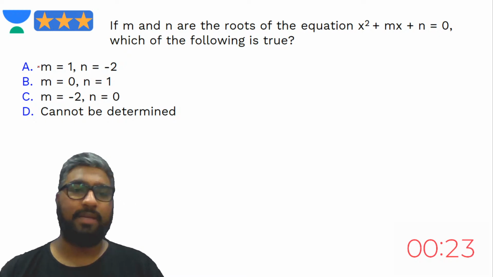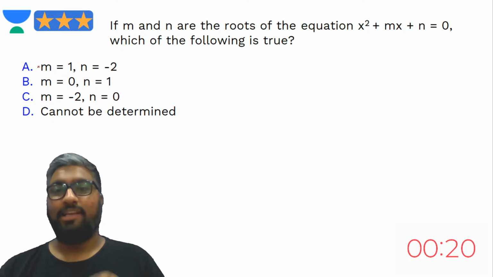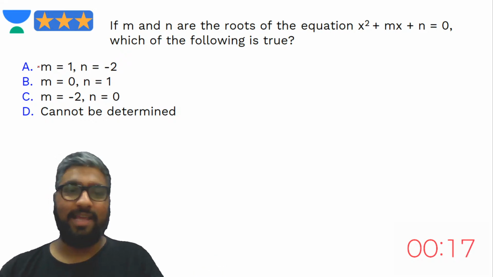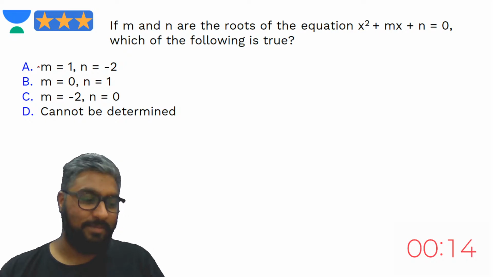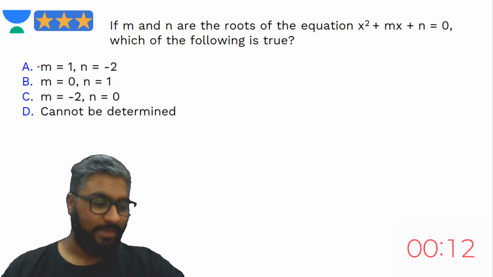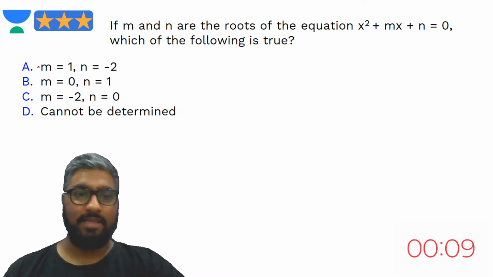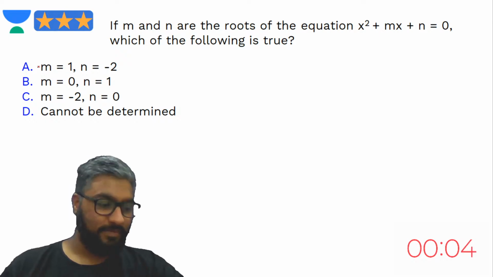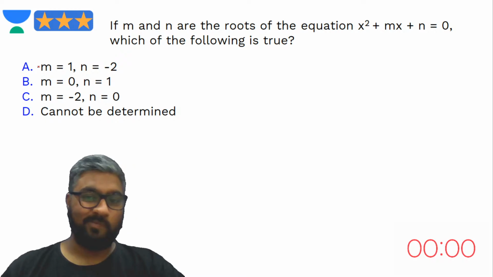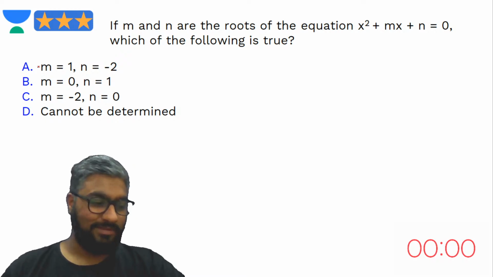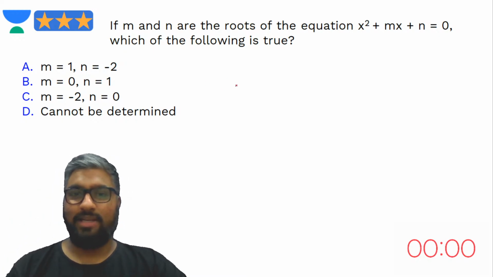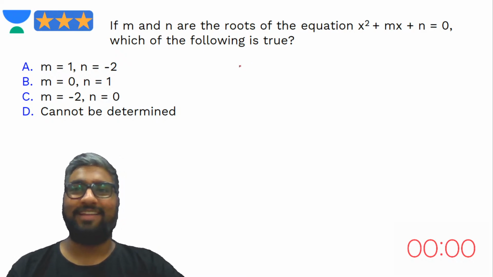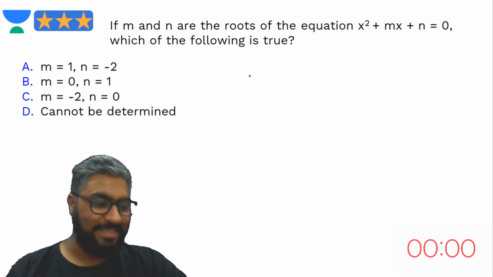Kalpit says cannot be determined, not because you cannot determine it, but generally it cannot be determined. Prince also says D. Okay, Prince, you might want to check that. Okay, all of you say D. Let's try this question out. Why does it feel like all of you are either going to be right together or wrong together? Yes, all of you say D. Very nice. I'm seeing so much unity.